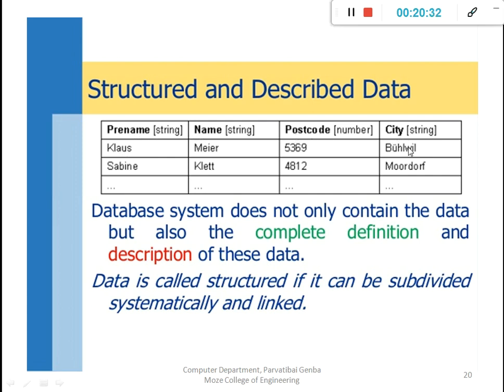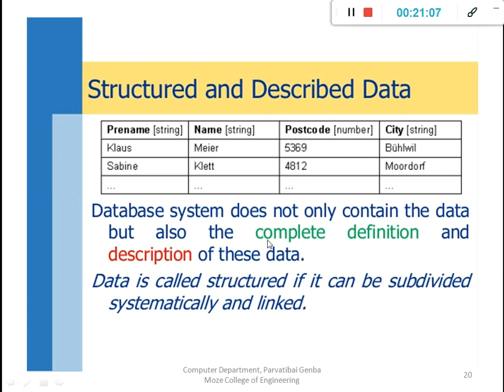Both mean that this data is interrelated or structured, because a particular person name has a postal code and city details. That's why it's mentioned as structured. It comes with some structure, like rows and columns. Then a database system does not only contain the data but also the complete definition and description of this data, like this person has a relation with the postal code, then a relation with the city.